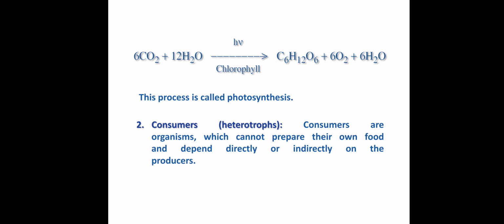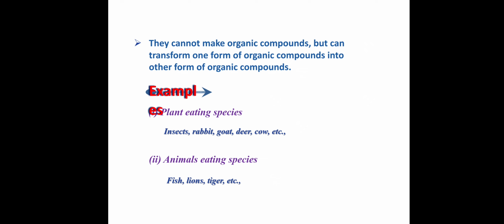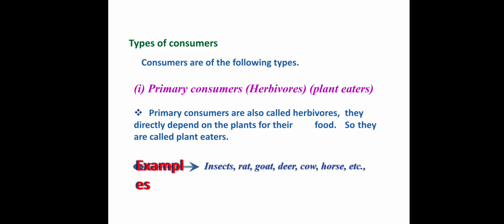Consumers cannot prepare their own food; they depend directly or indirectly on the producer. Consumers are classified into three: primary consumer, secondary consumer, and tertiary consumer. Primary consumer is called a herbivore, another name for plant eaters. They directly depend on plants. Examples: insect, rat, etc.